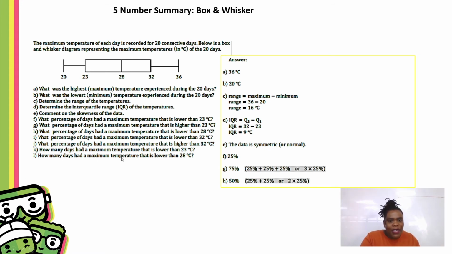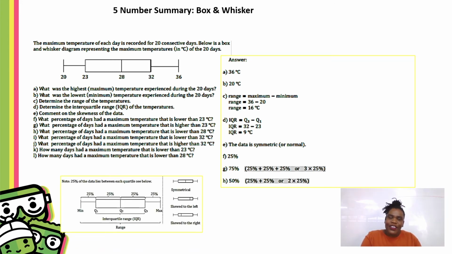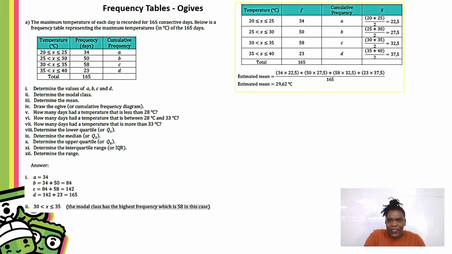How many days had a maximum temperature that was lower than 28 degrees? So 28 is in the middle, which means 50% of our days had a temperature that was lower than 28. Once you know the basics, it's easy to then be able to deal with what's in front of you. And again, I'm bringing this up because if you understand how to translate what you have in front of you, it's easy to answer the questions.